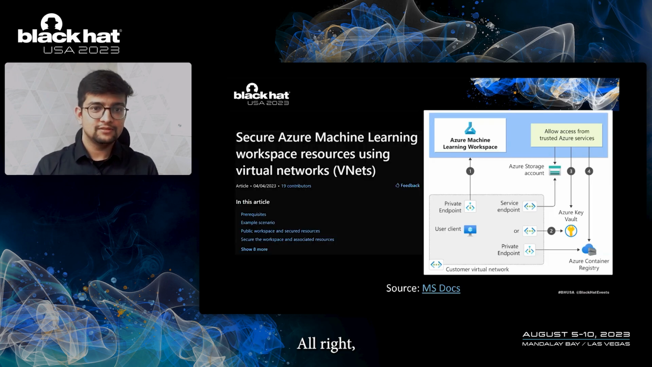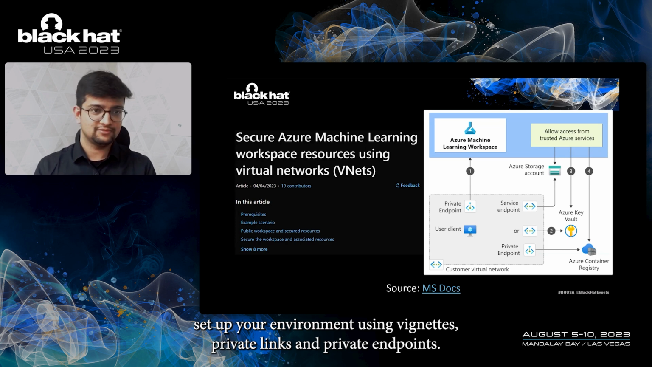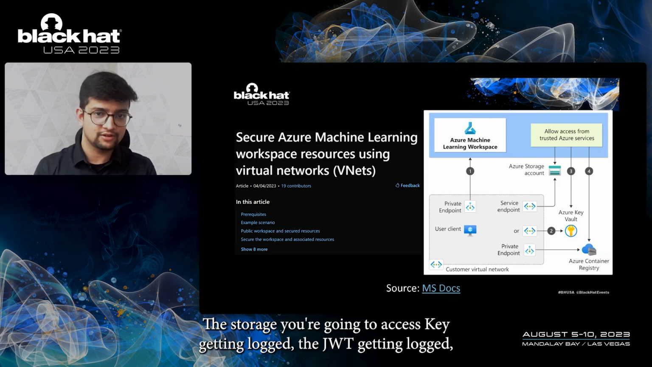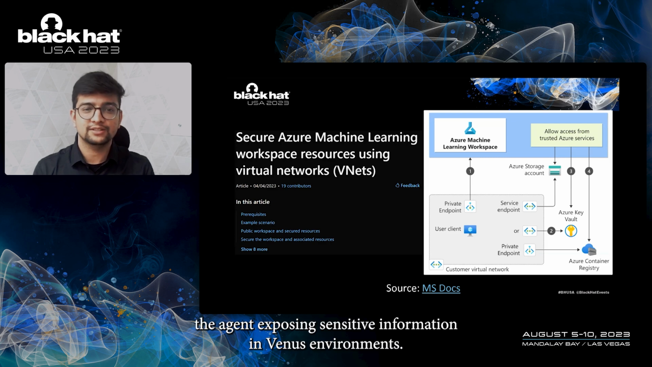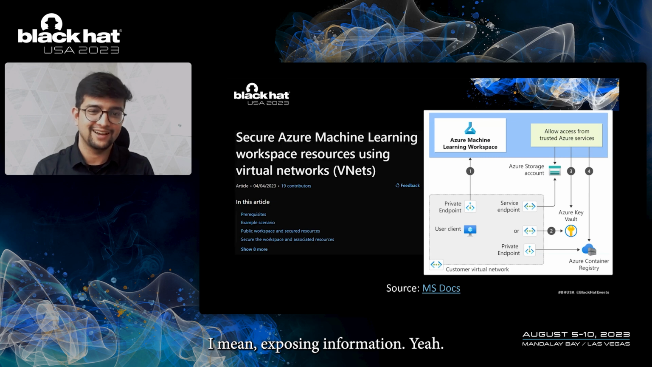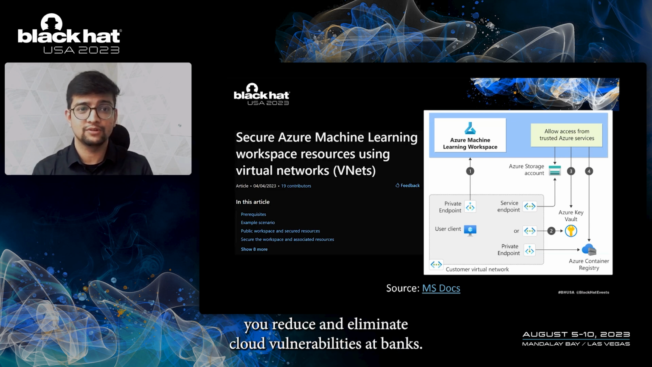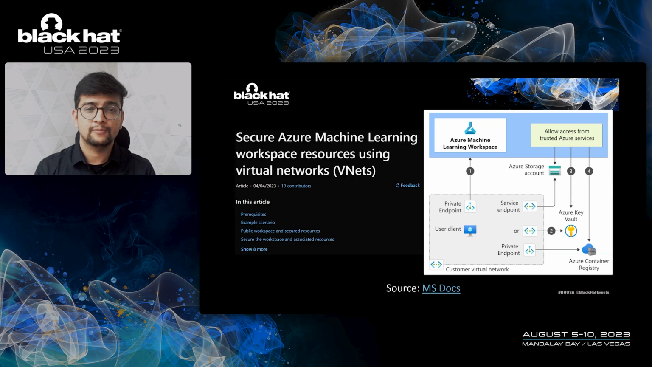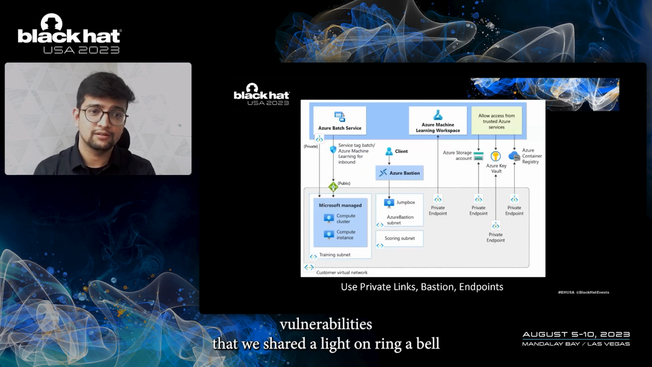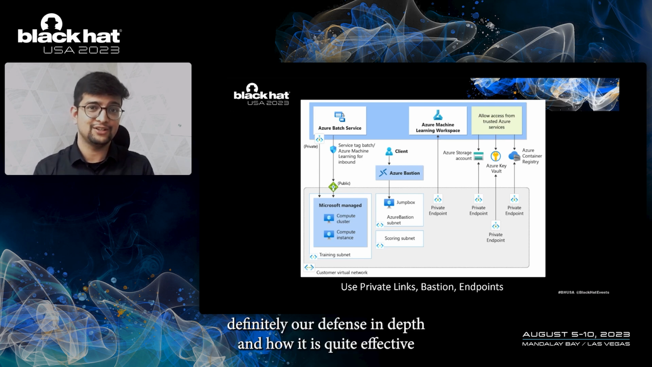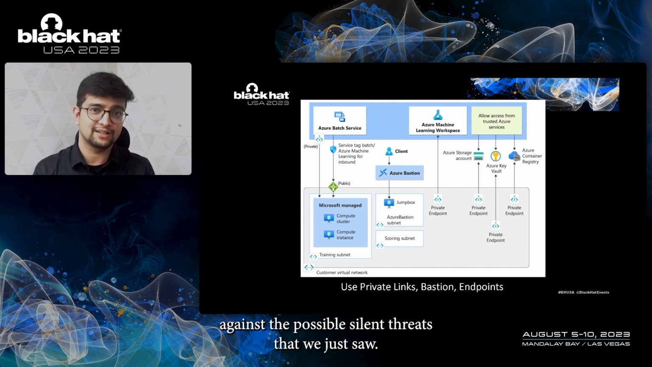All right. Set up your environment using VNets, private links, and private endpoints. Why is this important? The storage account access key getting logged, the JWT getting logged, the agent exposing sensitive information in VNet environments. So having your defenses in place can actually help you reduce and eliminate cloud vulnerabilities at times. Fixed vulnerabilities that we shed a light on ring a bell as to why following secure deployment strategies definitely ensure a defense in depth, and how it is quite effective against the possible silent threats that we just saw.